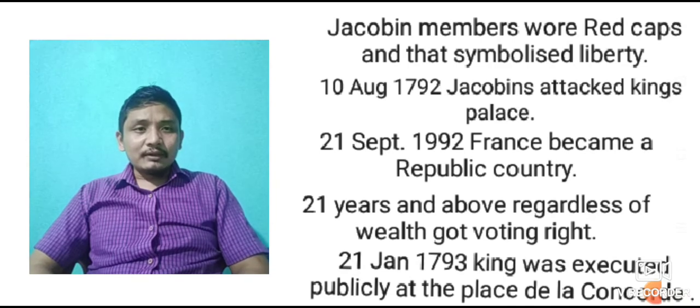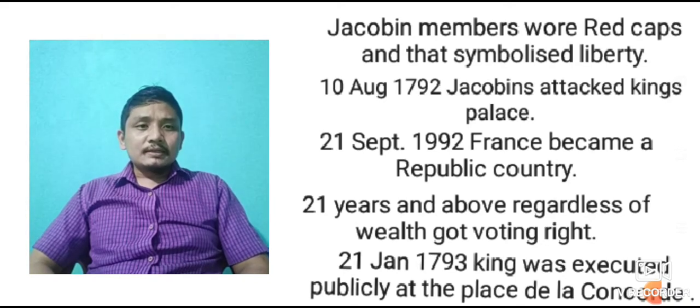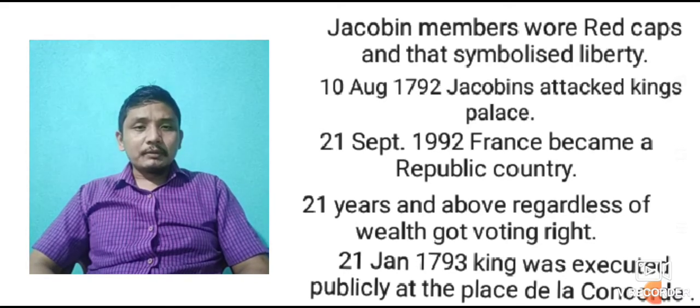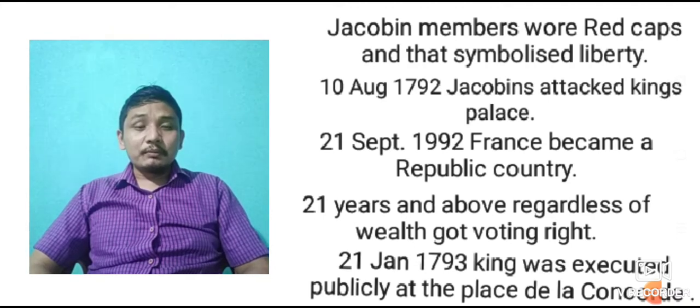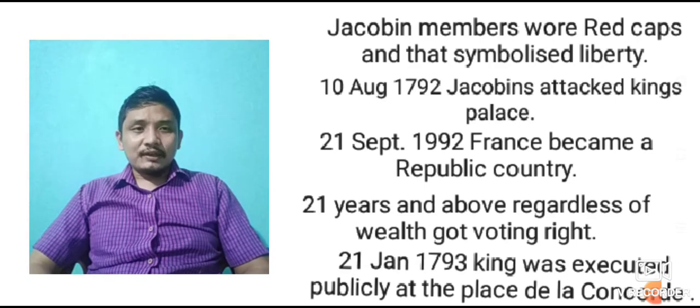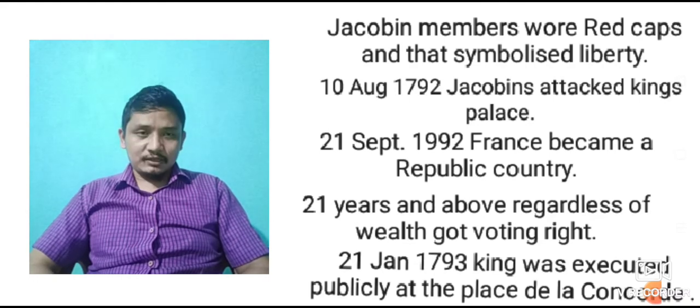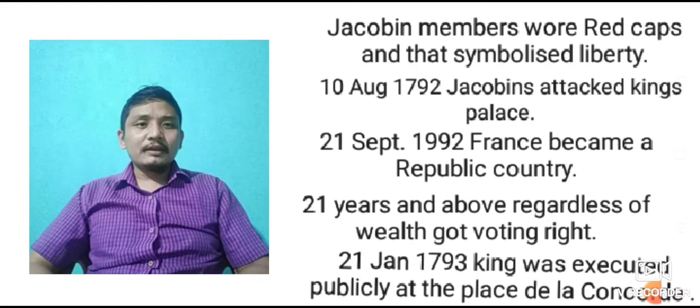Similarly, on 21st September 1792, France became a republic country. Here you have to correct it: 21st September 1992 is written, but it is 1792. Constitutional monarchy was totally abolished, and France became a republic country. That means the head of the country of France would be elected. It was decided from 1792.